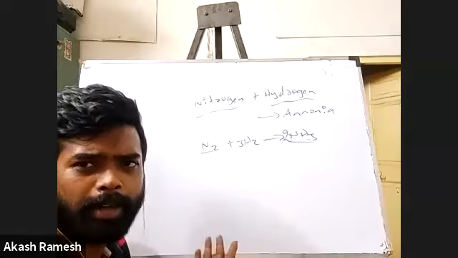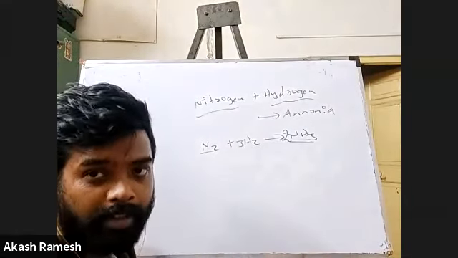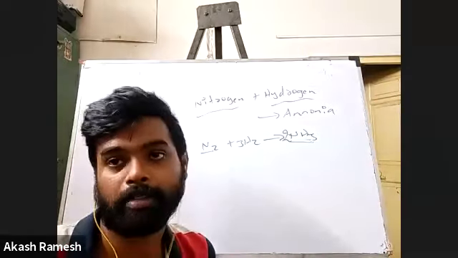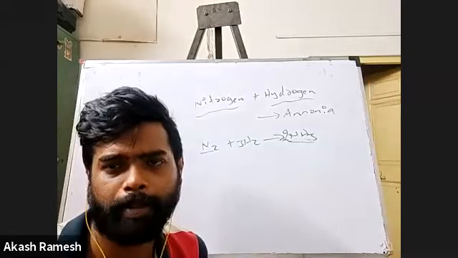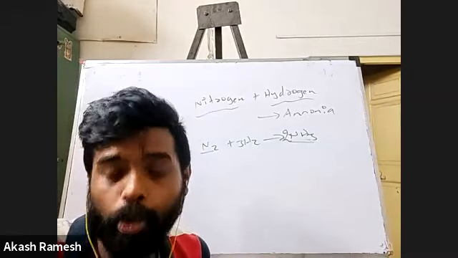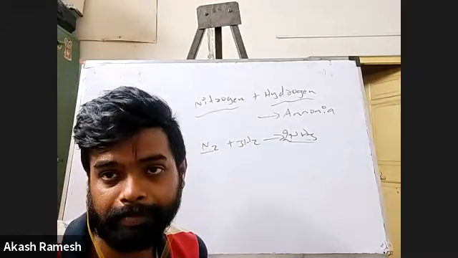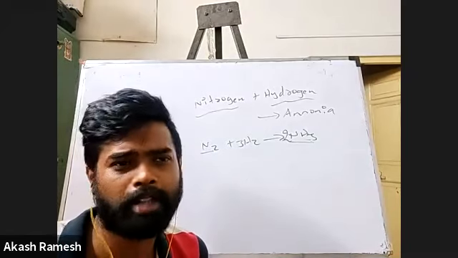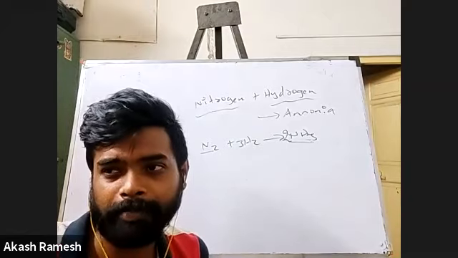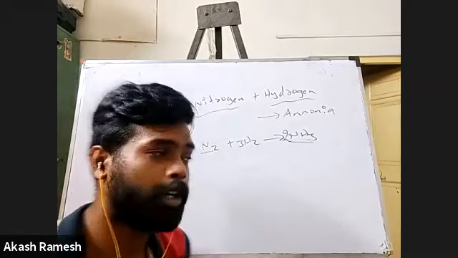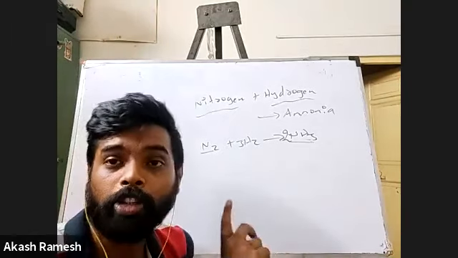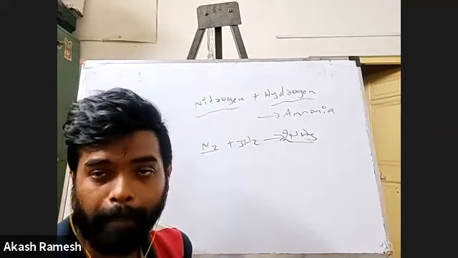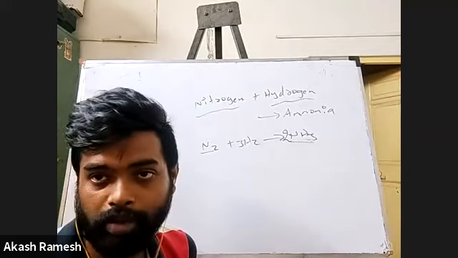Now maybe we'll spend some time on balancing, and why we are even balancing. Whenever a chemical reaction happens, it is bound to follow certain rules, or laws, I can call it, like the law of gravitation. There are so many laws which have to be followed for a chemical reaction to happen. If a chemical reaction happens, it will obviously follow all these rules.